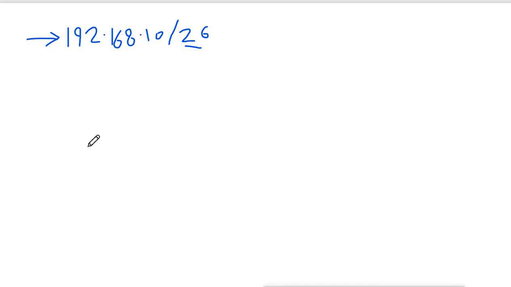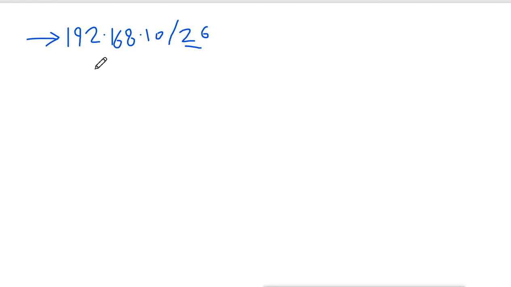Now what is the answer? You have to find what the subnet mask is, how many networks and how many hosts you are getting, and the last answer is to draw the blocks: block 0, block 1, block 2, block 3. So first you have to find out the subnet mask.